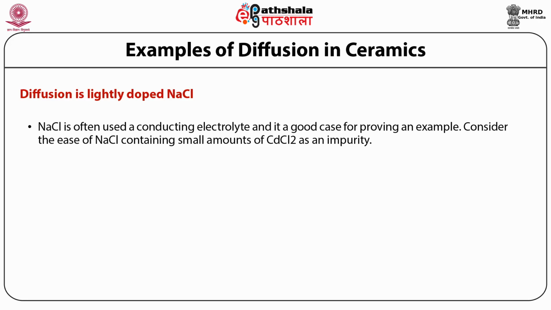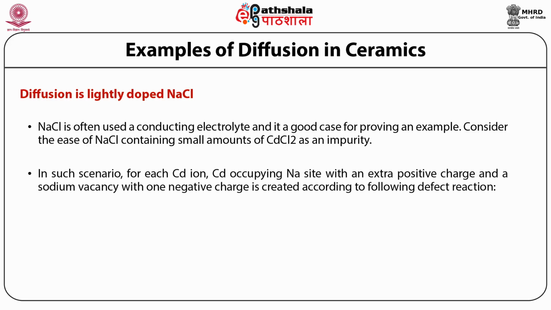Consider the case of cadmium as an impurity element in NaCl. In such a scenario, for each cadmium ion, the cadmium occupying a sodium site carries an extra positive charge, and a sodium vacancy with one negative charge is created according to the following defect reaction.